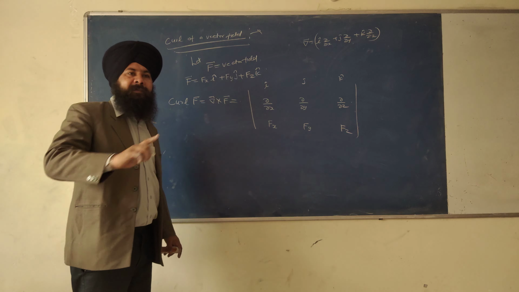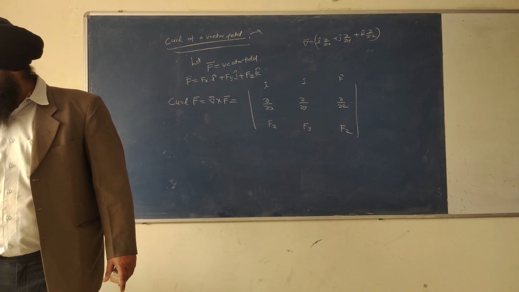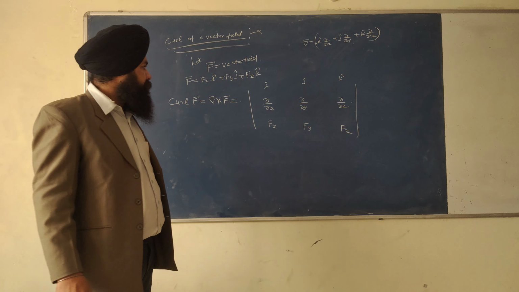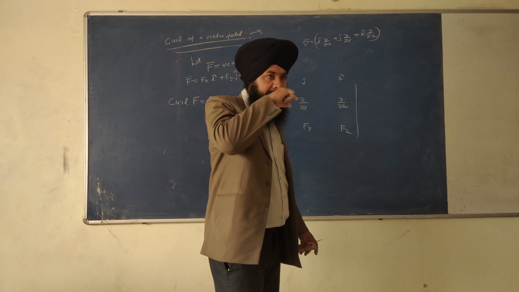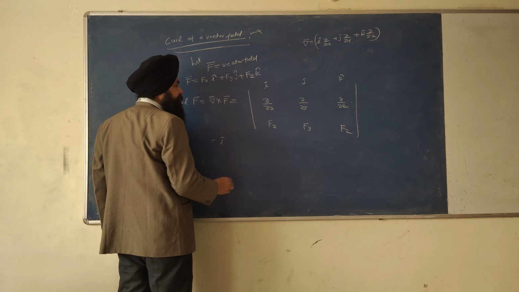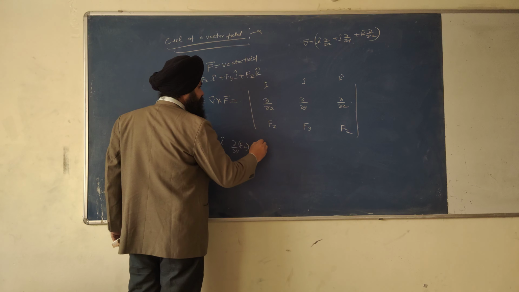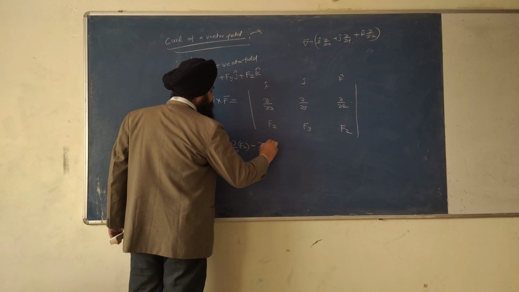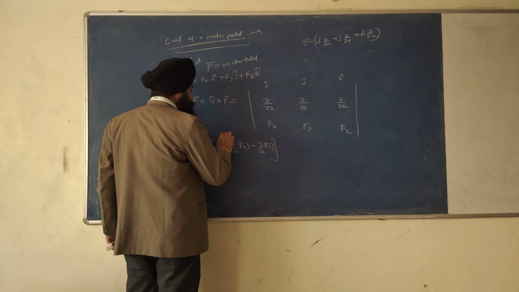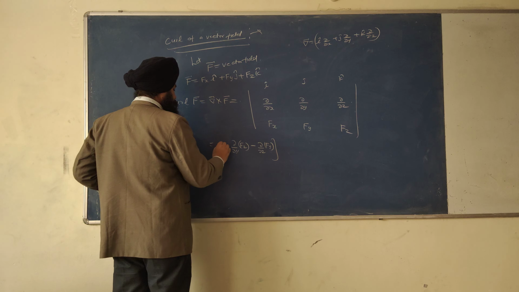Now apply the same method for the cross product. Please tell me the answer. So the answer is i cap (∂/∂y of Fz minus ∂/∂z of Fy).